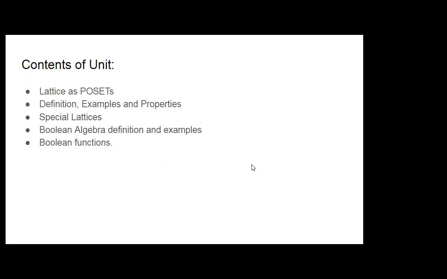Lattices has posets, that is partially ordered sets. Then the definition of that, and examples and properties regarding lattices. Then special lattices are there. Then Boolean algebra definition and examples and Boolean functions. Means lattices is one part and Boolean algebra is the second part of this unit.